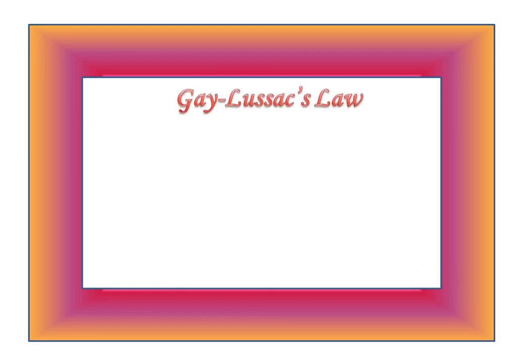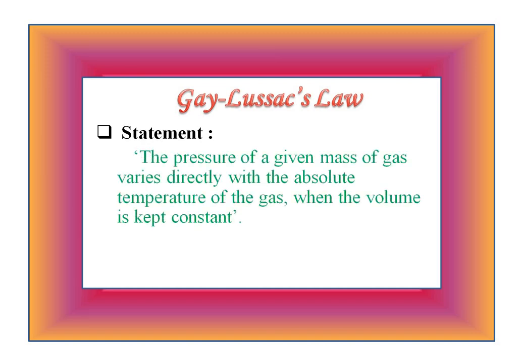The third law is Gay-Lussac's law. The statement for this law is: pressure of a given mass of gas varies directly with its absolute temperature when volume is kept constant. Remember, in Gay-Lussac's law, volume is kept constant. So this law can be represented in mathematical form as pressure proportional to temperature when volume is kept constant. So we see the 3 laws: Boyle's law, Charles law and Gay-Lussac's law. Let's see the next point of this topic.